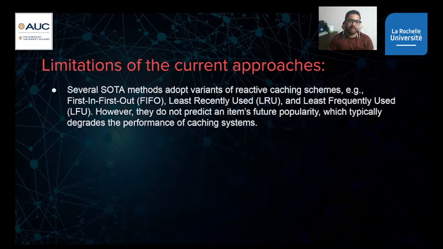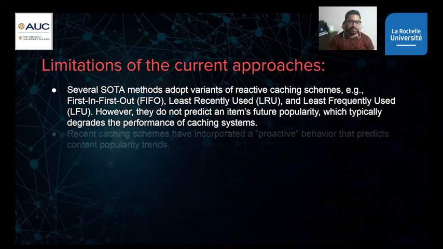Current approaches have several limitations. Several state-of-the-art methods adopt variants of reactive caching schemes like FIFO, LRU, and least frequently used. All of these don't predict an item's future probability, which typically degrades the performance of caching because there is no proactive behavior here.